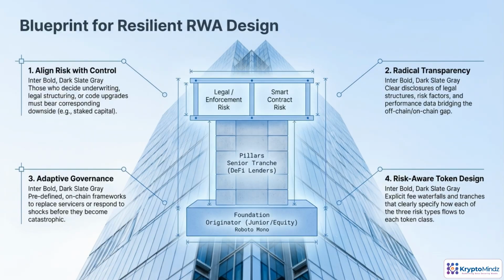Think of resilient RWA design like constructing a building that can handle storms. The foundation is the originator or junior capital, taking first loss and proving alignment. Above that, senior DeFi lenders provide the main funding pillars. Sitting on top are the two big risk blocks: legal and enforcement risk and smart contract risk. To keep the structure standing, align risk with control, insist on radical transparency, use adaptive governance that can replace failing pieces, and design tokens so each risk clearly flows to specific holders.